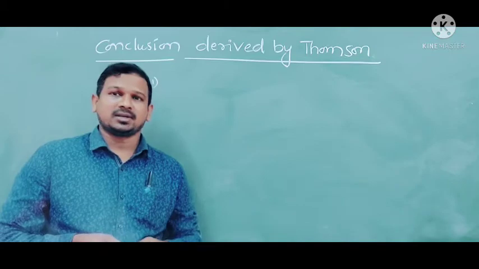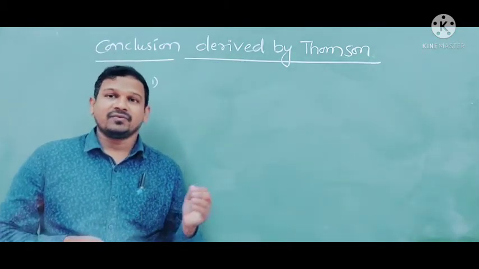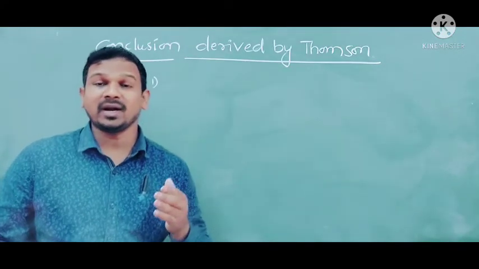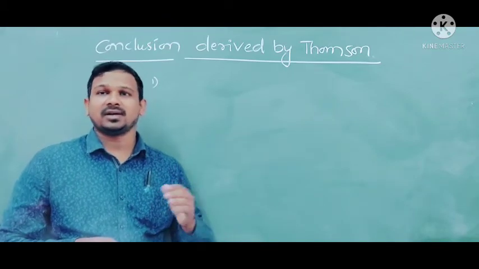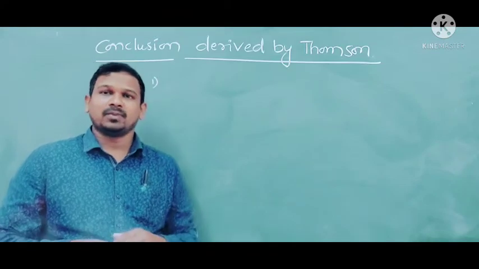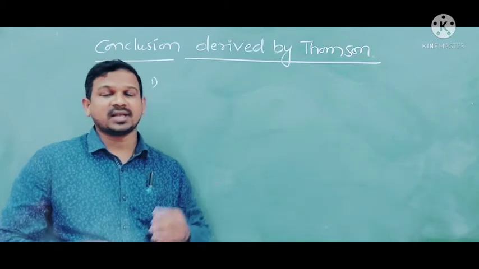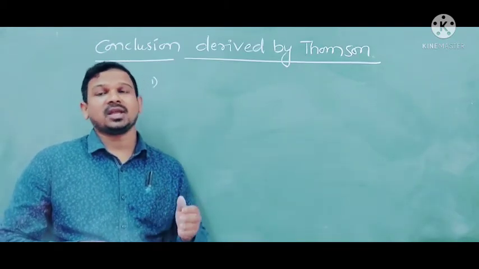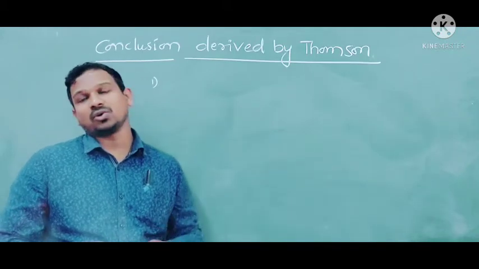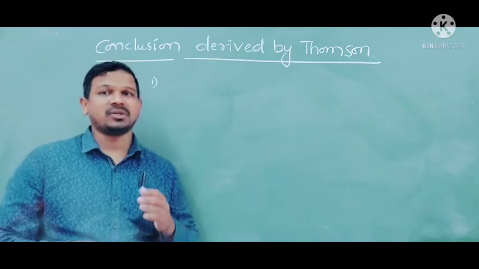These electrons have some definite mass and charge, which do not depend upon any gases, meaning it is independent of the gases filled in the discharge tube. Every atom consists of these electrons, so we can say electrons are the fundamental particles of the atom. These are the conclusions given by J.J. Thomson by doing the experiment with the help of the discharge tube.